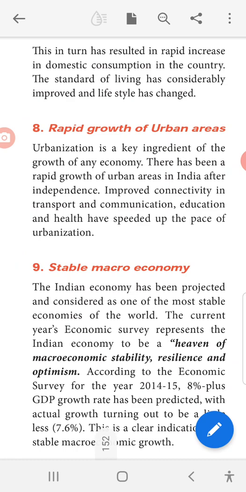Okay, the standard of living has considerably improved and lifestyle has changed. Which one increases? That is standard of living. Okay, improved and lifestyle has changed. Lifestyle has changed means they are affording all the comfortable goods.